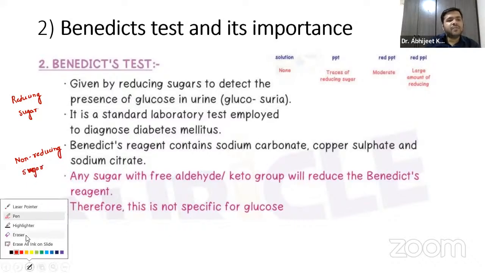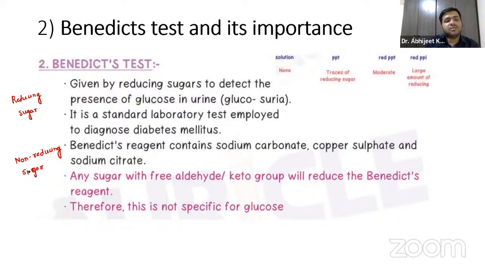Now, guys, you already know that reducing sugars are those sugars which have one free functional group, and that free functional group is not participating in the bonding.